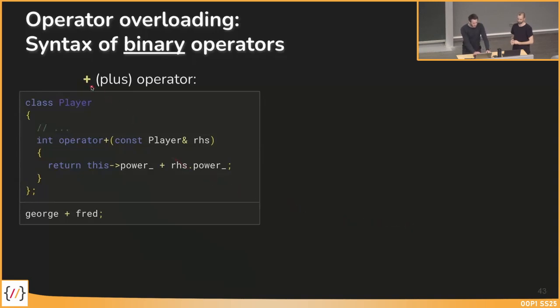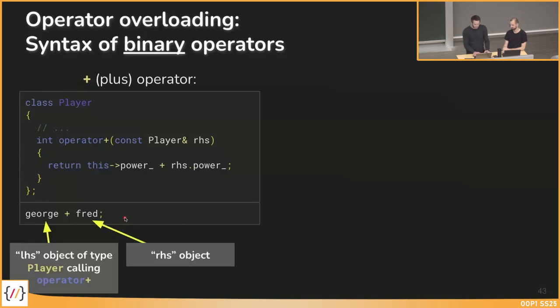In this case, the plus operator again, we have, I think, the same as we've seen so far. The player class, we have this operator plus returning an integer as result return type, and it takes a player as right-hand side and calculates somehow the power, in this case just adding both power values and returning them. So I can call George plus Fred, similar as we have seen before.